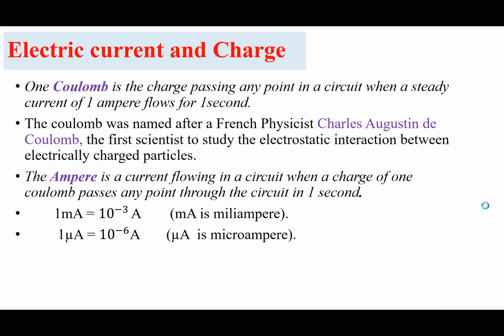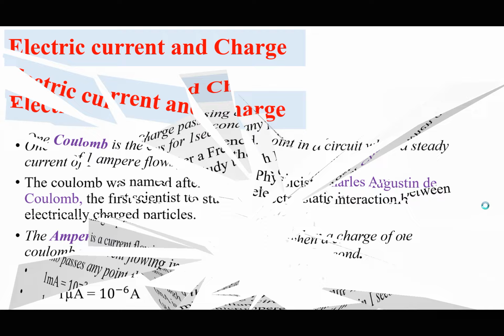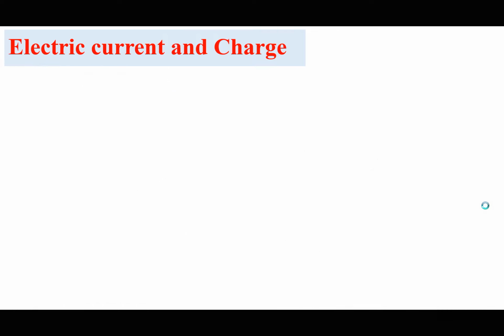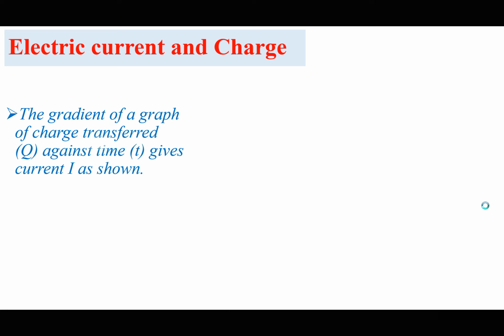Because current is the rate of flow of charge carriers, and we have seen that current is charge divided by time, it means that if I sketch or plot a graph of charge against time, the gradient should give me the current. So the gradient of a graph of charge transferred against time should give me the current.